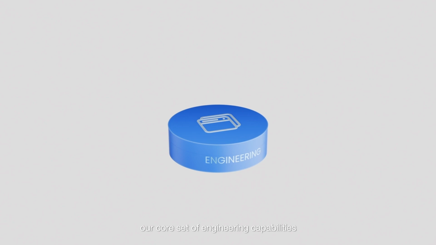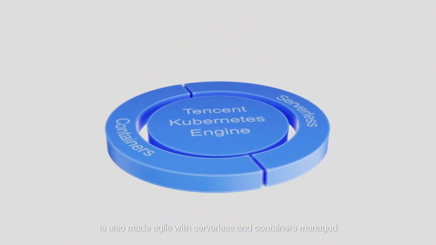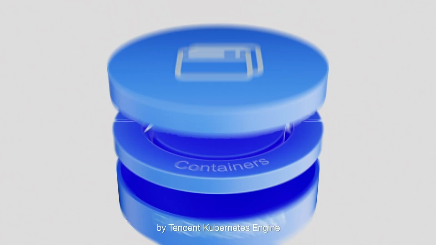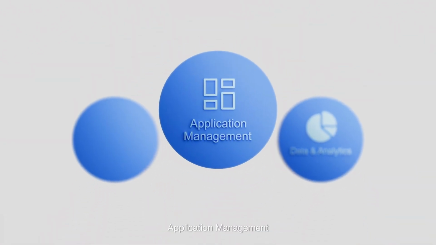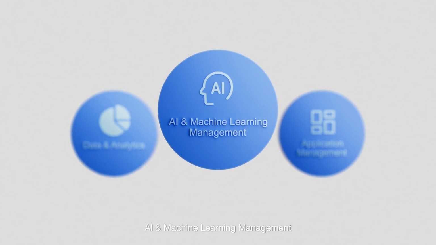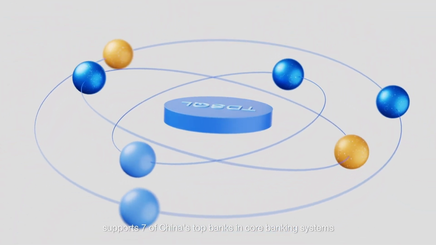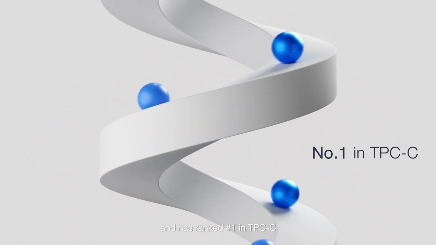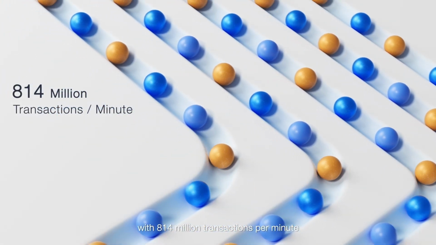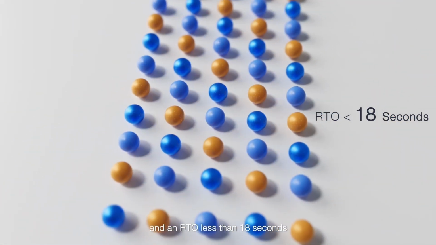Second, our core set of engineering capabilities is also made agile with serverless and containers managed by Tencent Kubernetes Engine. It is integrated with data and analytics, application management, AI, and machine learning management. Our TD SQL database supports 7 of China's top banks in core banking systems and has ranked number 1 in TPCC with 814 million transactions per minute and a recovery time objective less than 18 seconds.